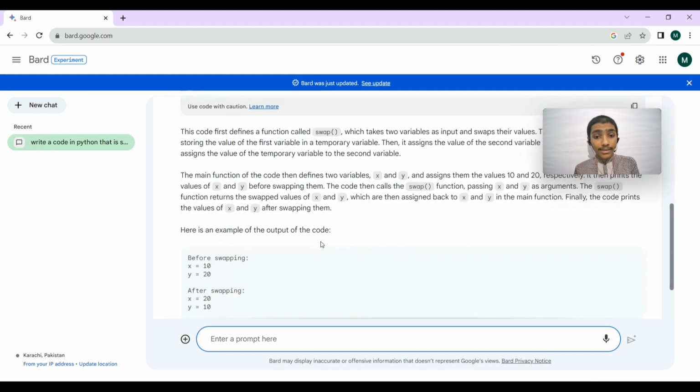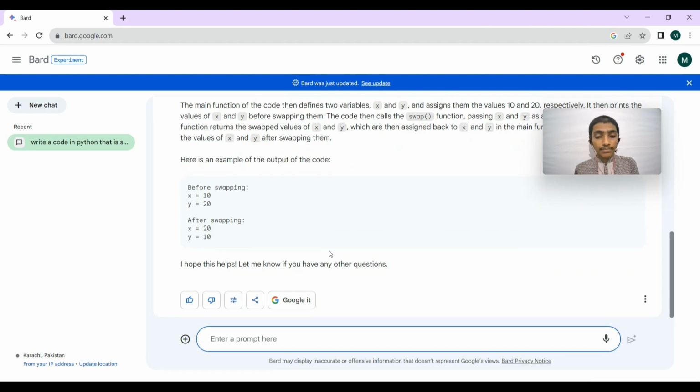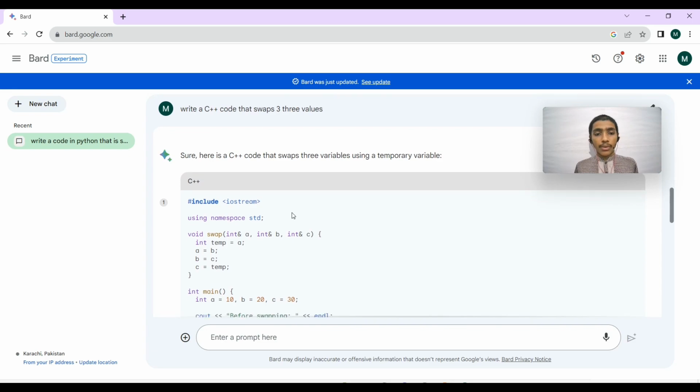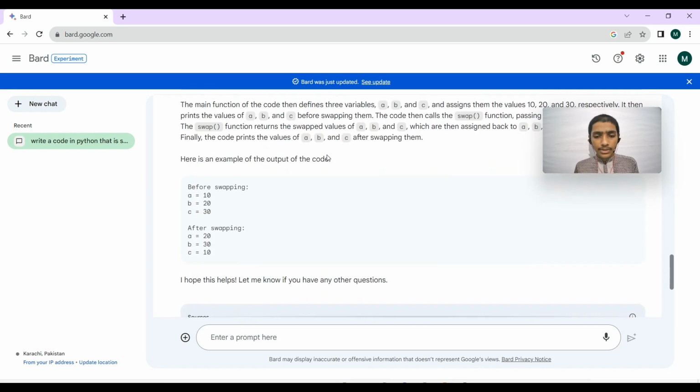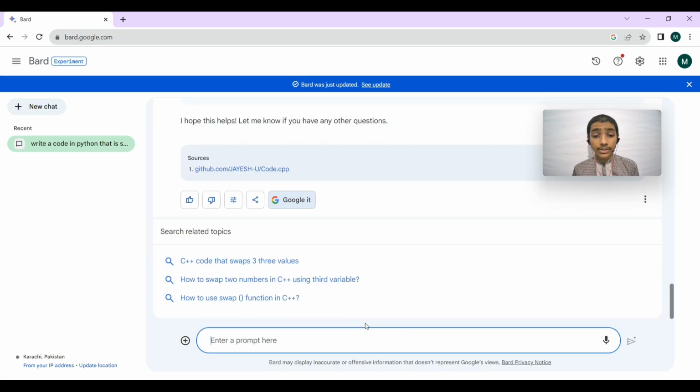We are done with Python. Let's try Java. Let's try C++. It is generating the code. Okay, here is the code. It has generated it well.